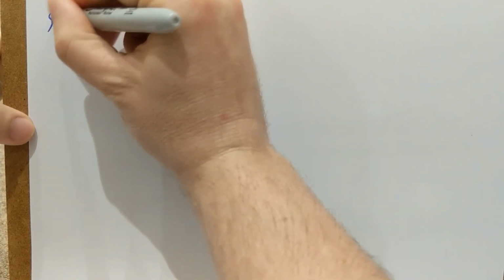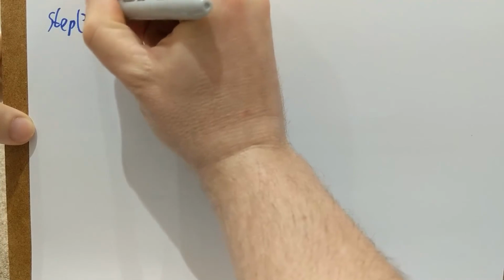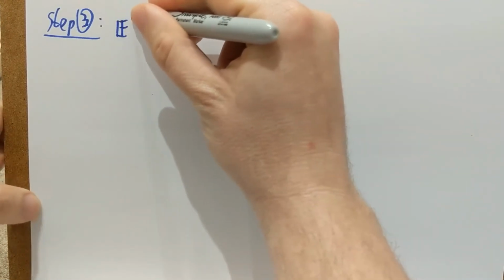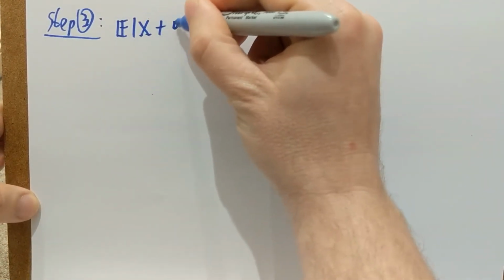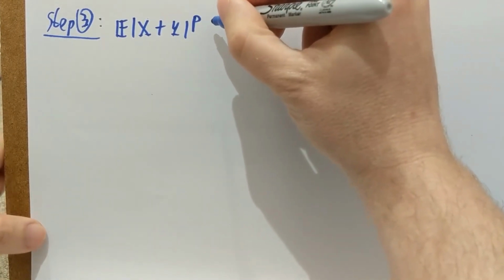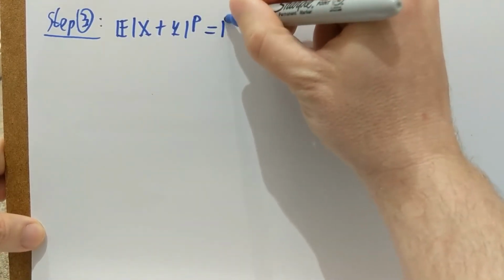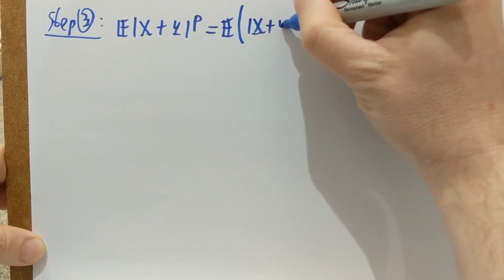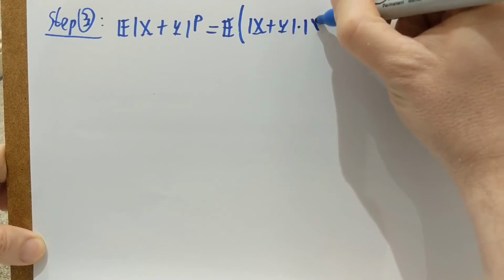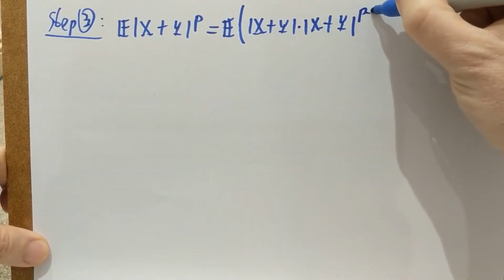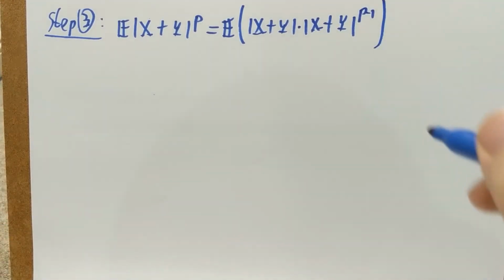So step 3 on page 3 goes like this. So now I want to start with the expectation of x plus y to the p power, and the first thing I do is I'm going to separate one of these x plus y's. So x plus y mod and x plus y mod to the p minus 1. This is my first step.